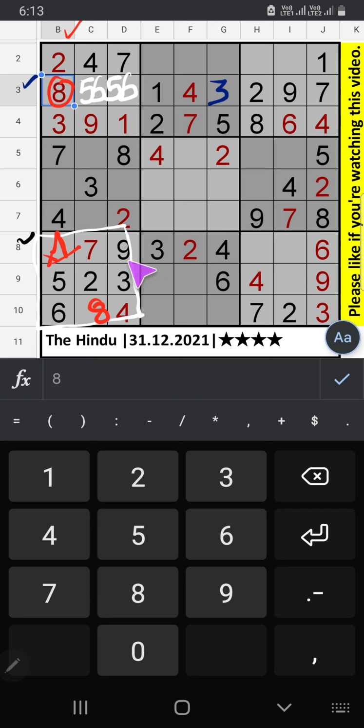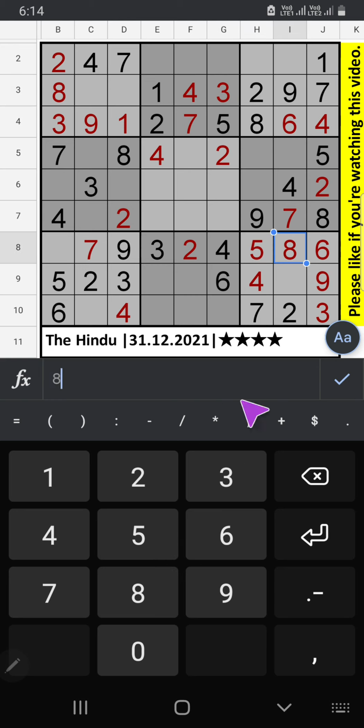8th row, 2 numbers are remaining, 5 and 8. Column H, we have 8. So 8 can't come in this cell, 8 will confirm here. Then 5 only remaining, 5 will be here. In this grid, 1 number is remaining, number 1 confirm here. Column B, 1 number is remaining, number 9 confirm here.